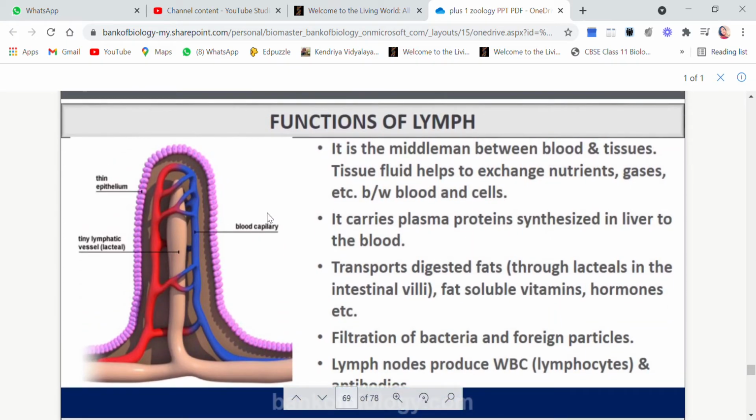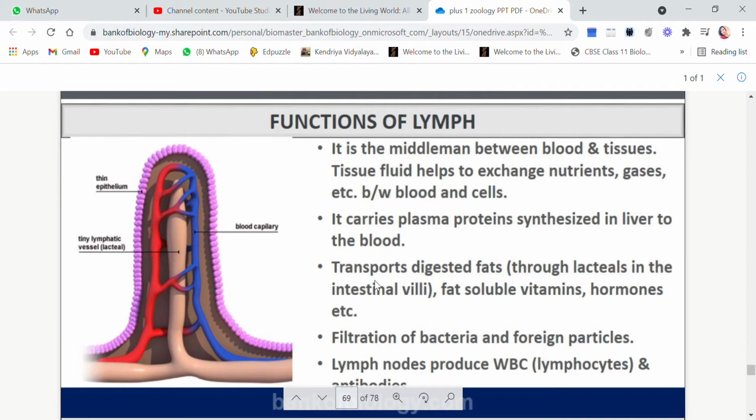Children, functions of lymph. It is the middleman between blood and tissues. Tissue fluid helps to exchange nutrients, gases, etc. between the blood and the cells. It carries plasma proteins, the proteins which were present in the plasma, synthesized in the liver, to the blood.